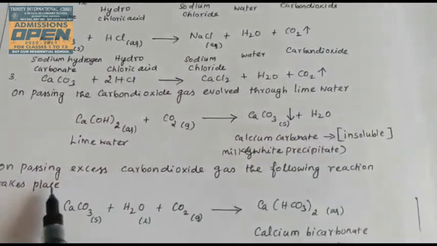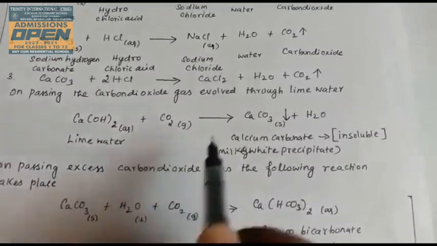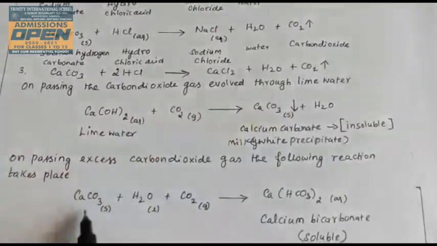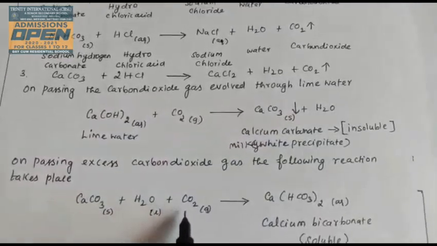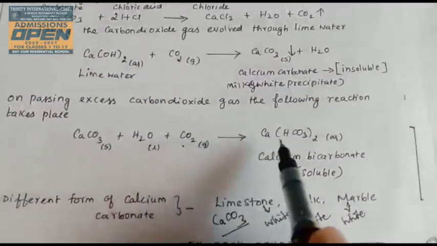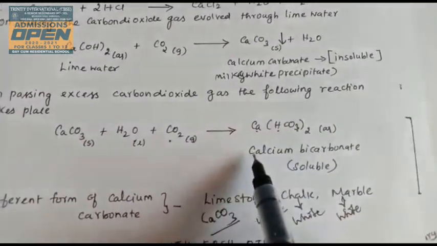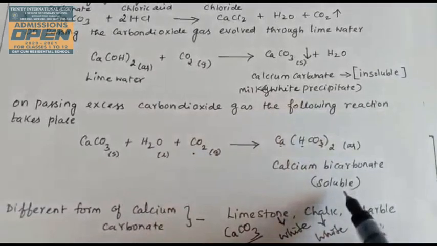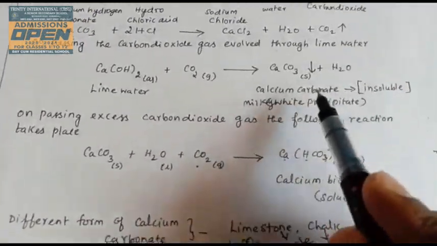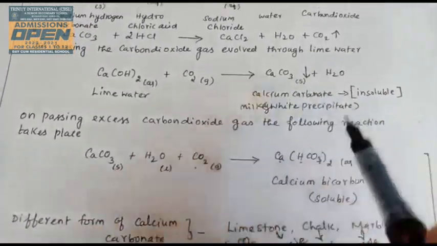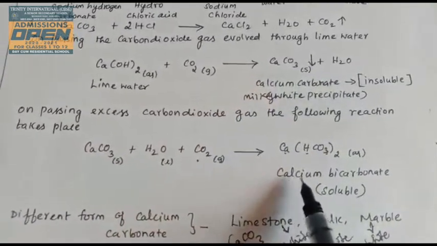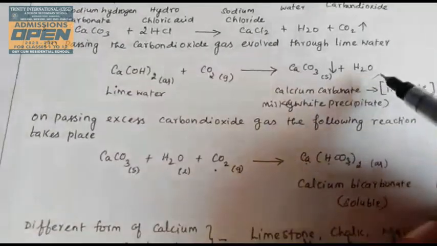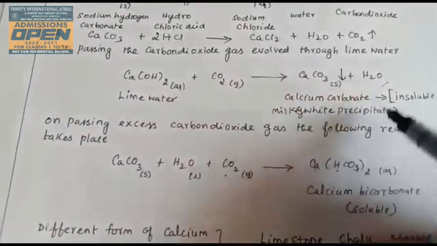Now with continuous passing, when excess carbon dioxide is passed into the solution, the following reaction takes place. Calcium carbonate and water are formed initially. Now continuously passing carbon dioxide forms calcium hydrogen carbonate, or calcium bicarbonate, which is soluble. So the color changes from milky white to colorless. The milky white formation is due to calcium carbonate, and the colorless is due to calcium bicarbonate. These two equations are very important up to 12th standard level. You will use them many times.